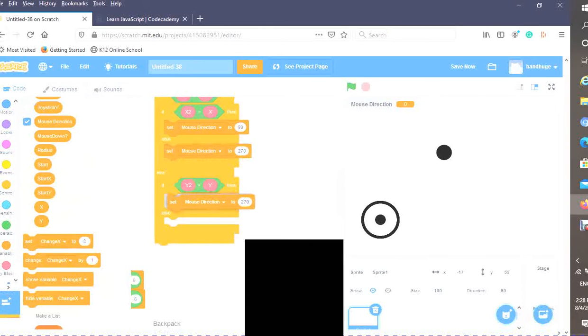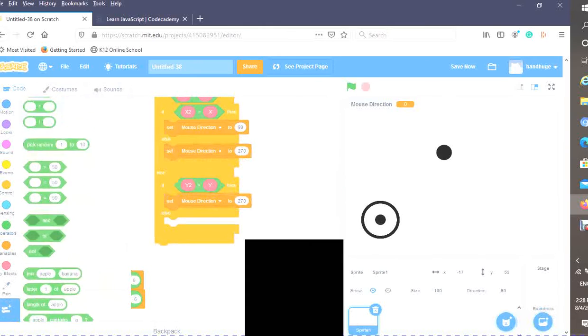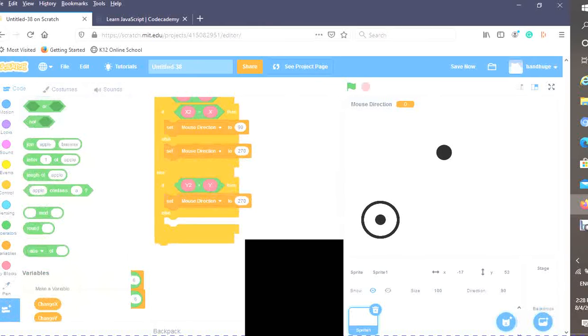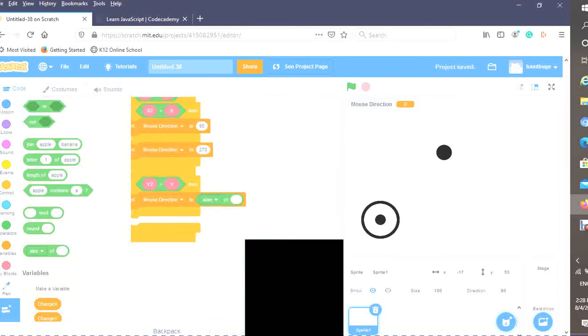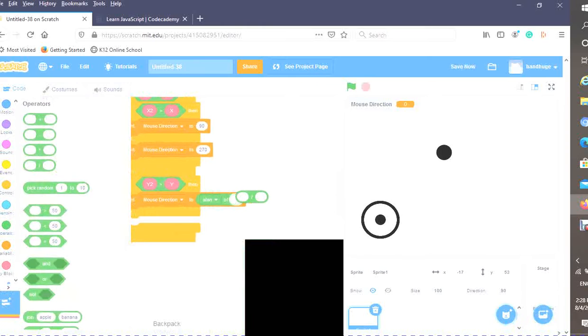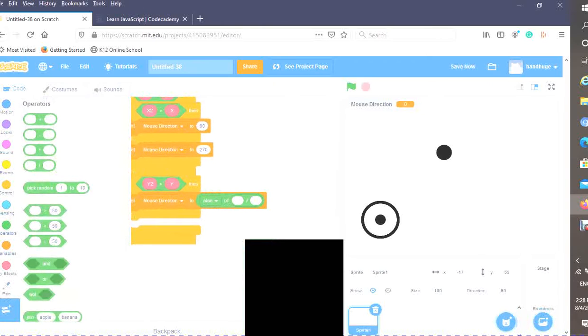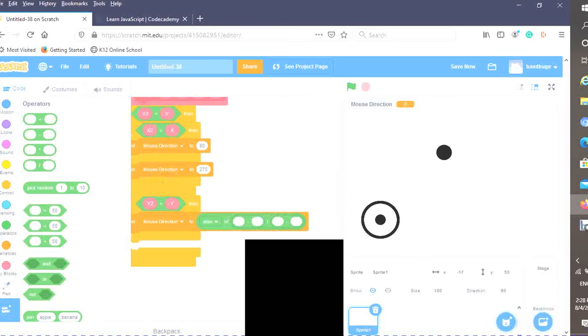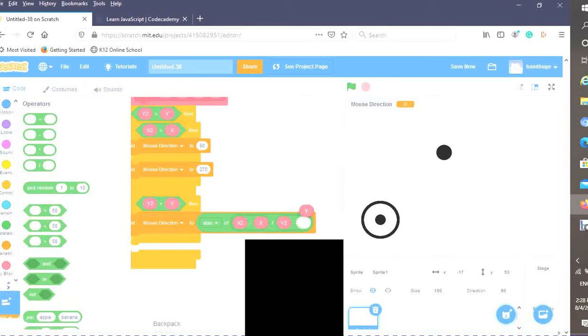Then over here, I'm going to set mouse direction to the atan of y2 minus y divided by x2 minus x.